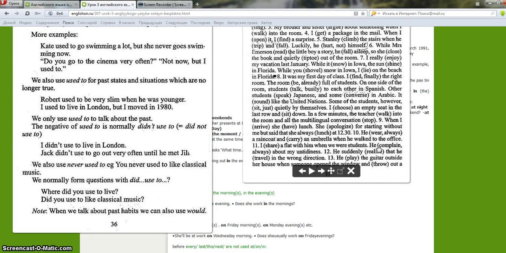So we use past continuous, but at the same time we can use past simple. He suddenly realized, which is a short sudden action, that he was traveling in the wrong direction. At the time when he realized, the action in progress was that he was traveling in the wrong direction.